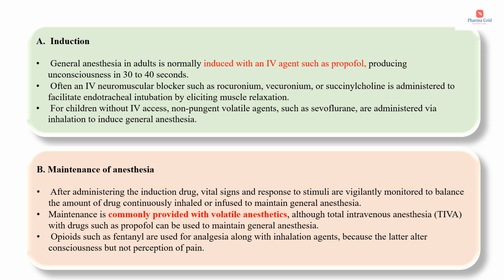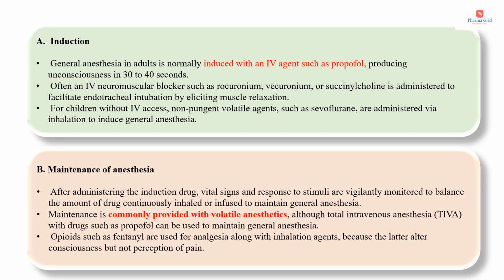Starting with induction, general anesthesia in adults is normally induced with an intravenous agent such as propofol, producing unconsciousness in 30 to 40 seconds. Often, an IV neuromuscular blocker such as rocuronium, vecuronium or succinylcholine is administered to facilitate endotracheal intubation by eliciting muscle relaxation. For children without IV access, non-pungent volatile agents such as sevoflurane are administered via inhalation to induce general anesthesia.